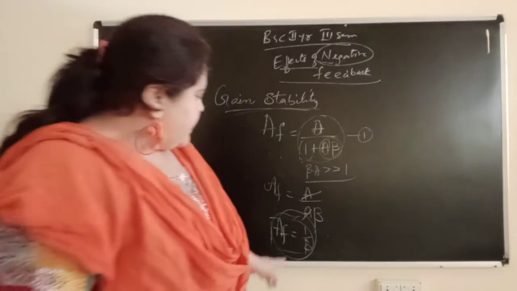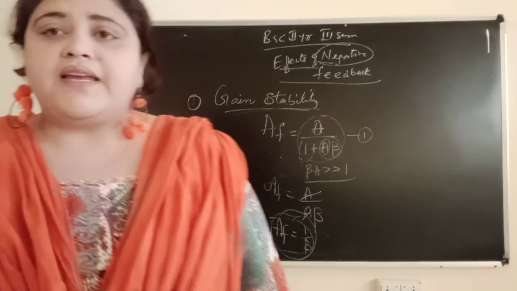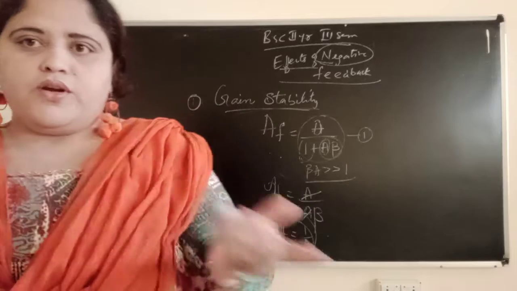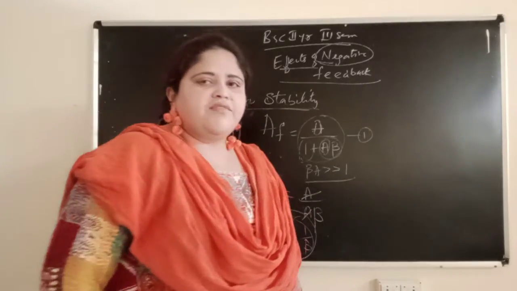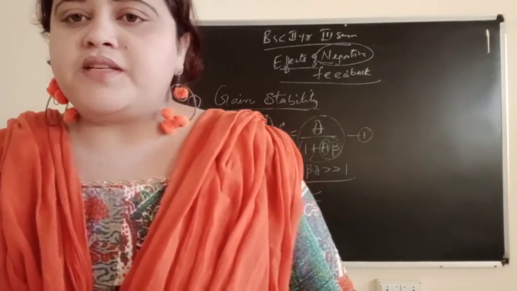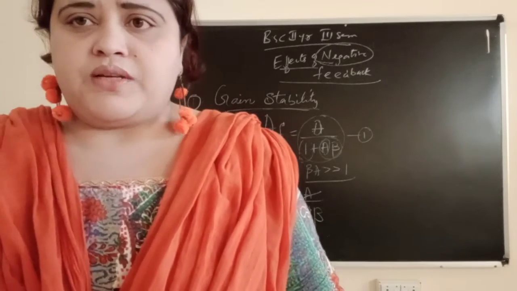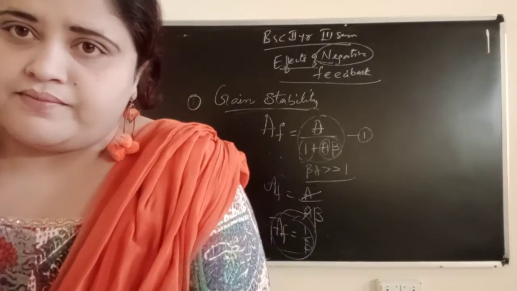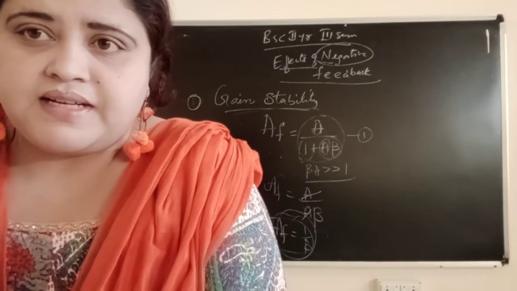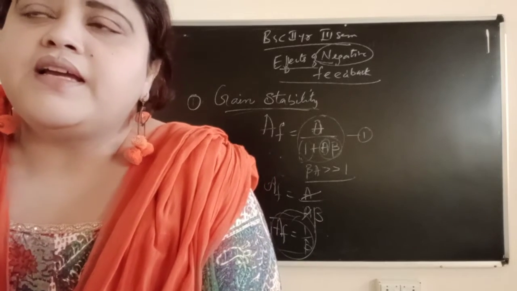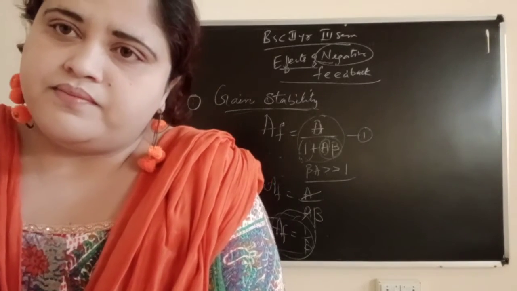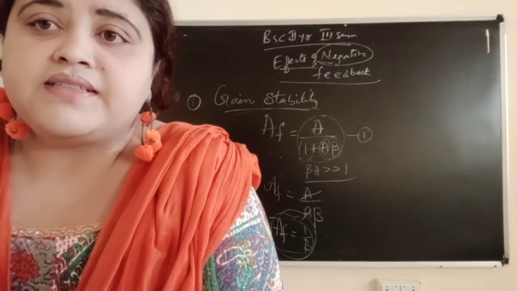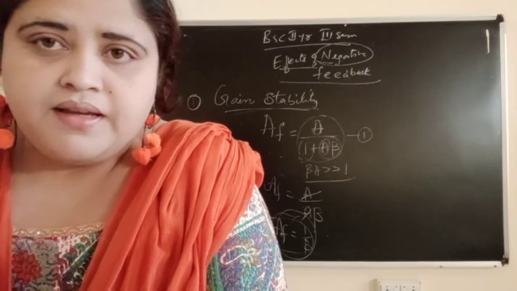So in gain AF, are you getting any gain, meaning any A symbol? No, you are not getting any A symbol. Simply you are getting AF equal to 1 by beta. 1 by beta means what? Beta is nothing but a feedback fraction. So it is independent of what? It is independent of gain. So by this we have confirmed that here the gain is becoming stable. We will not get any A inside the equation of the gain formula.